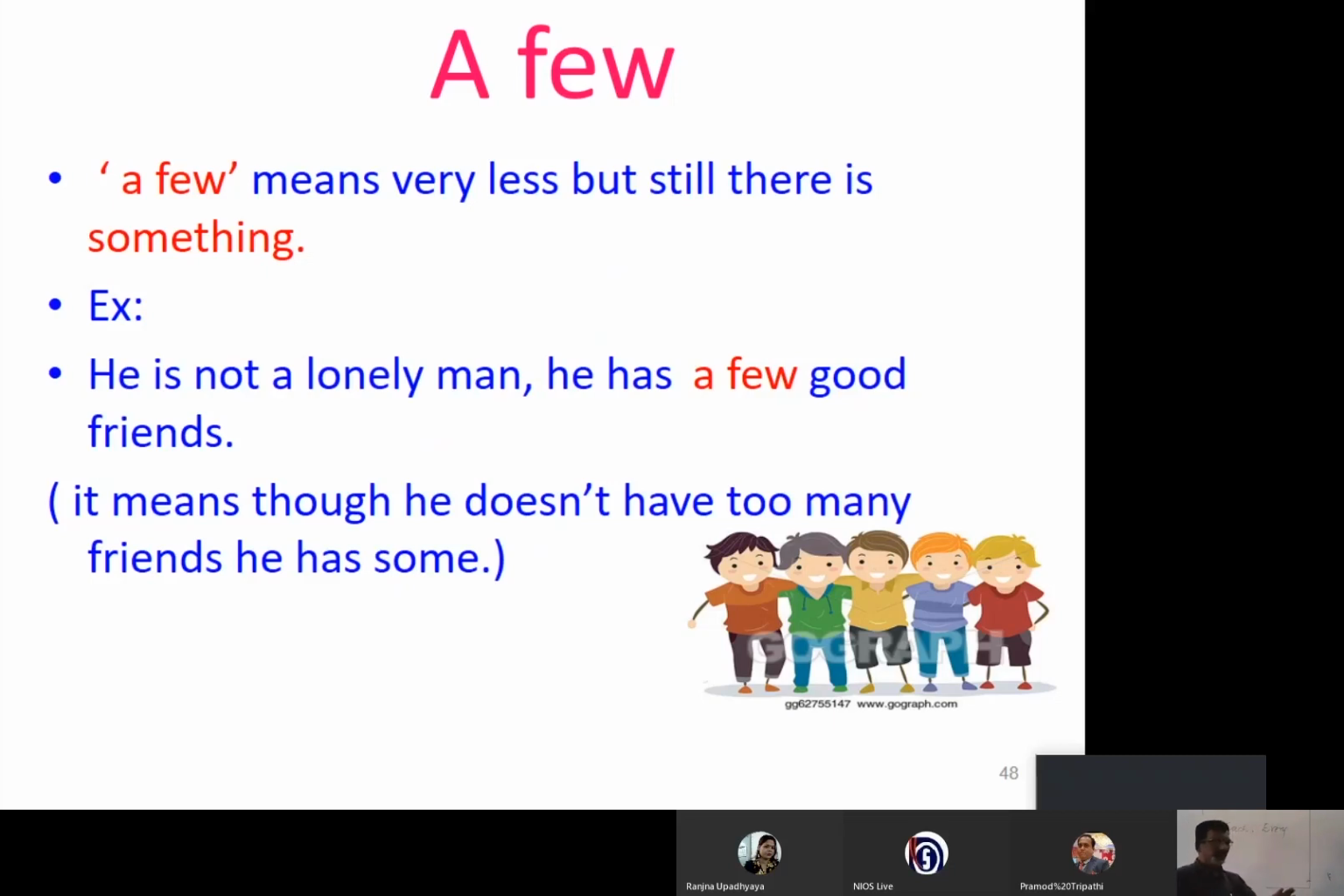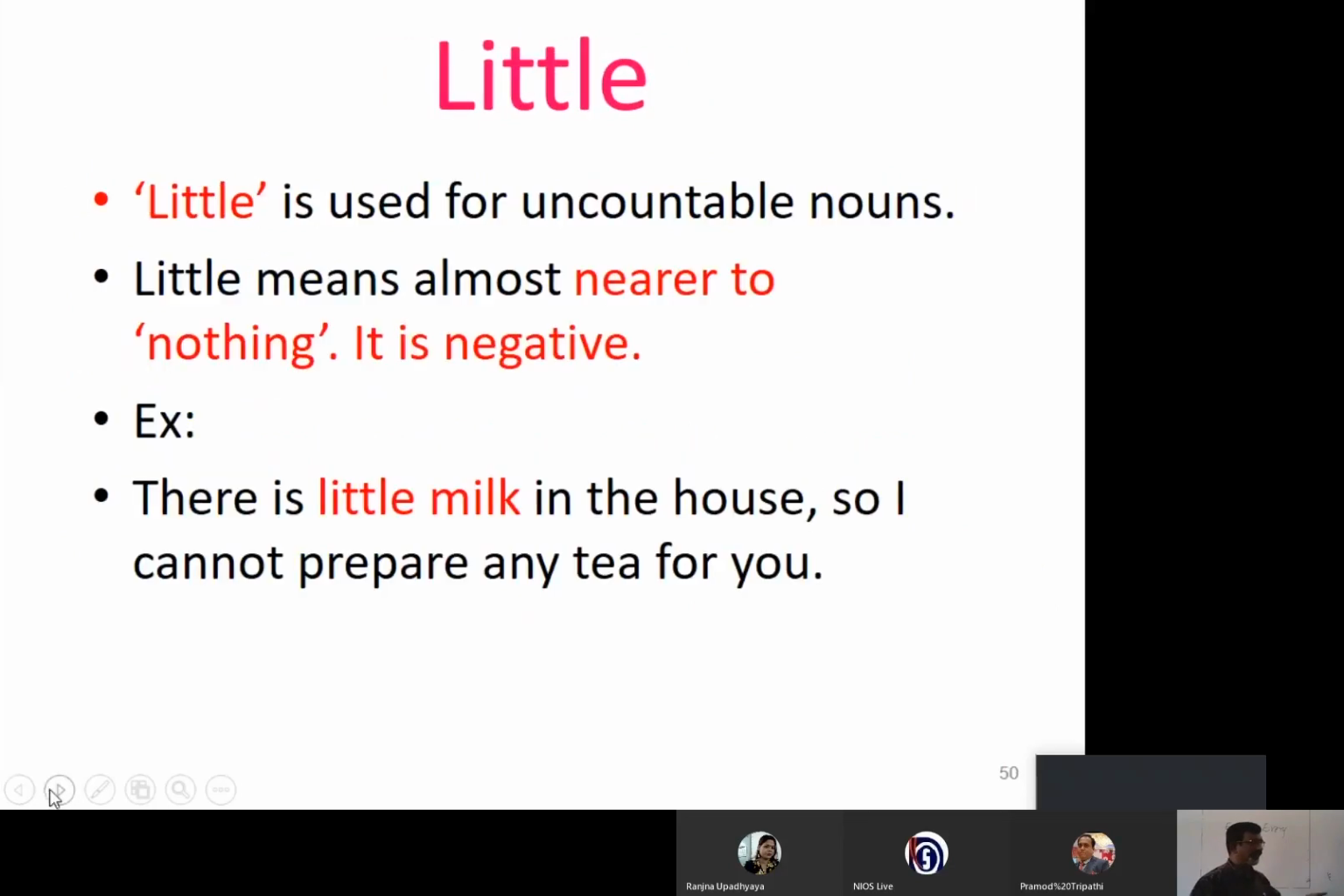Now we'll quickly go with the little and a little. In the same way, few and a few, little and a little. Little is used for uncountable nouns. Little means almost nearer to nothing. It is negative. For example, there's little milk in the house, so I cannot prepare any tea for you. What does it mean? There's no milk in the house. Instead of saying there is no milk in the house, you can say there is little milk in the house.